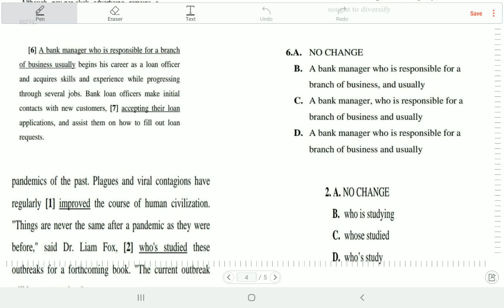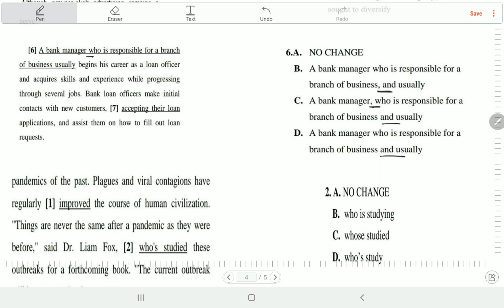Okay, بص كده number 6 بيقول ايه؟ A banker who is responsible for a branch of business usually begins his career as a loan officer and acquires skills and experience while progressing through several jobs. طيب المين difference هنا ايه؟ ان A يعني حاول دايما وانت بتحل look vertically شوف الاختلافات. اوكي who كده nothing before it. who في B nothing before it ولكن حاطط لي هنا comma and usually. في C comma who and عندي هنا and usually. طب a bank هنا مش حاطط اي حاجه خالص وكاتب لي and usually.